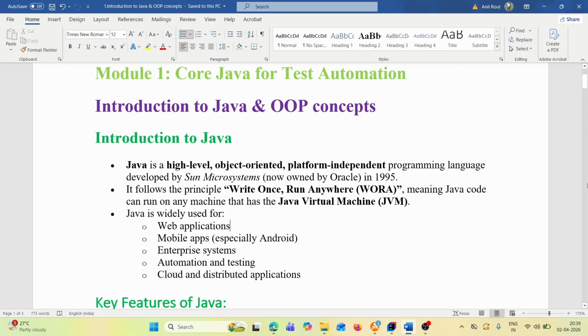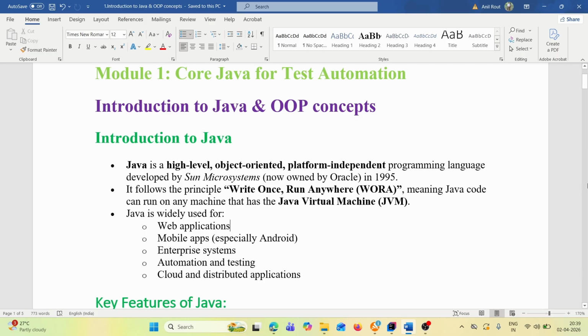In this series, I am going to start one new important topic, that is core Java. In any automation, if you want to become a key automation tester, then you must know one programming language.